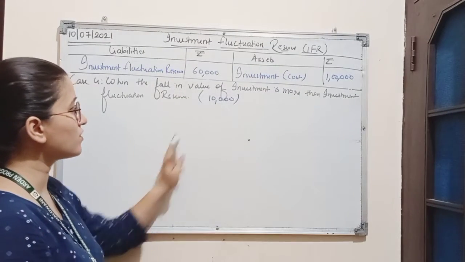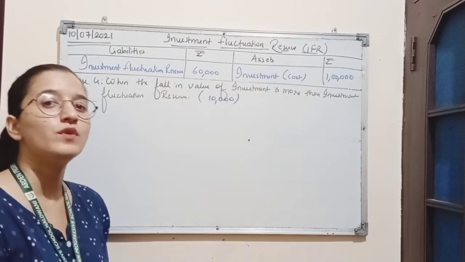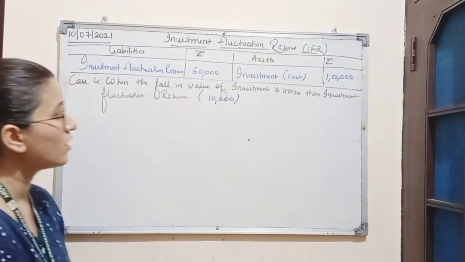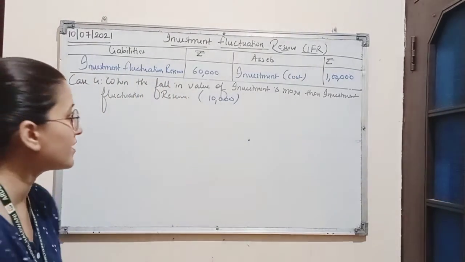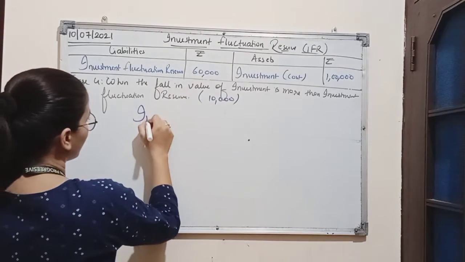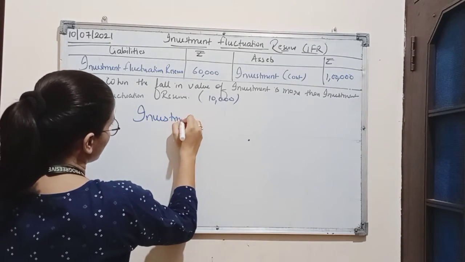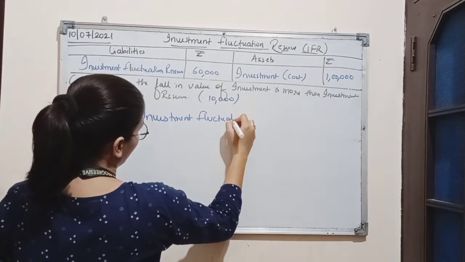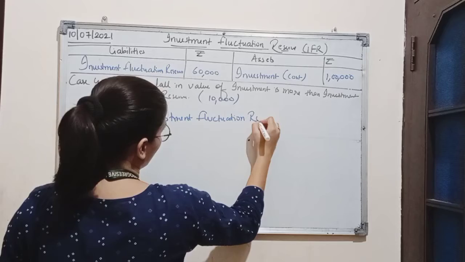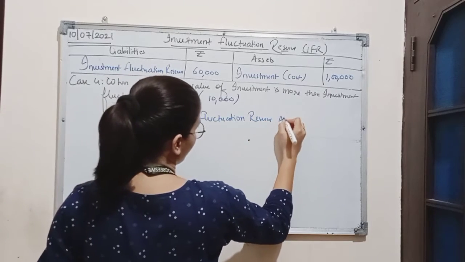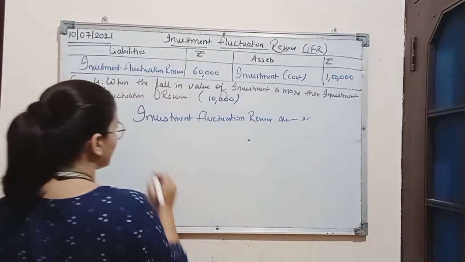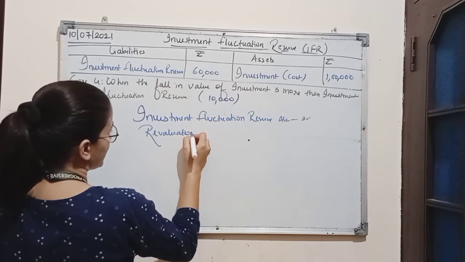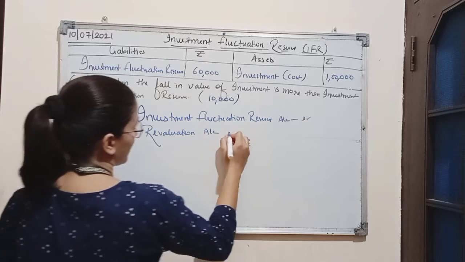So there is a loss of rupees 30,000 which will be borne by the partners in their old profit sharing ratio. So the journal entry in such case will be investment fluctuation reserve account debit. A new account will be opened on the debit side, which is revaluation account.